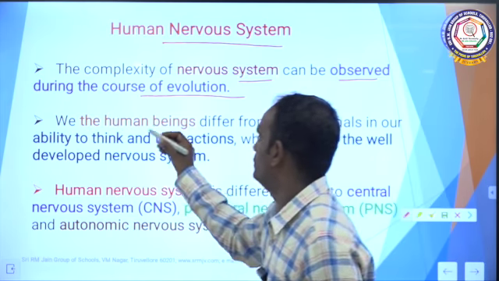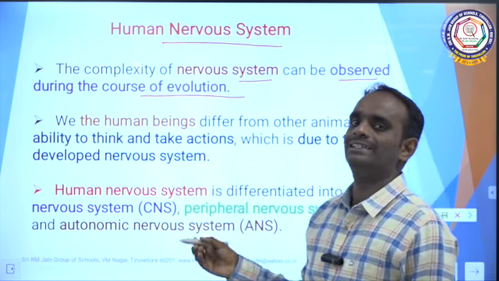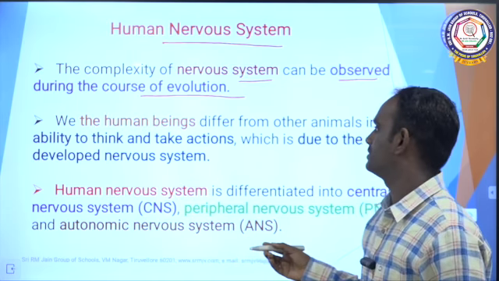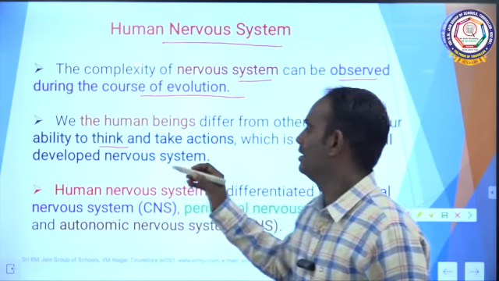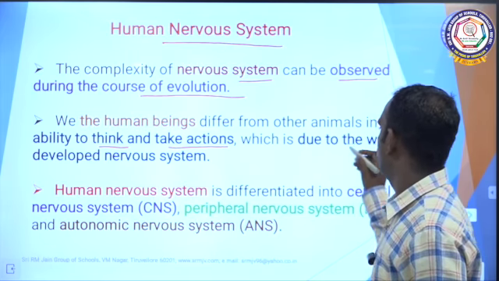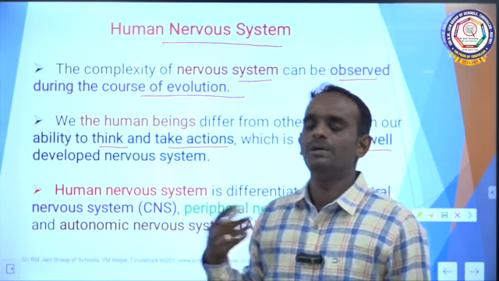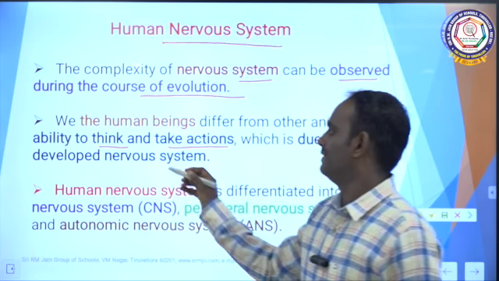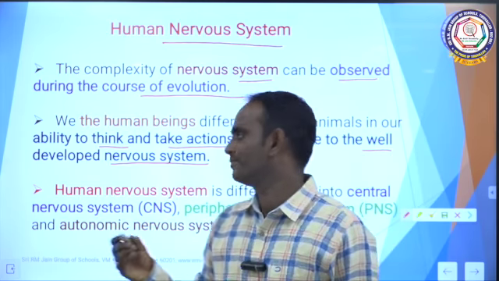Human beings are totally different from other animals, other organisms. We have the ability to think, and the ability to take action, which is due to the well developed nervous system. So, human beings have a well developed organ system when compared with other organisms.